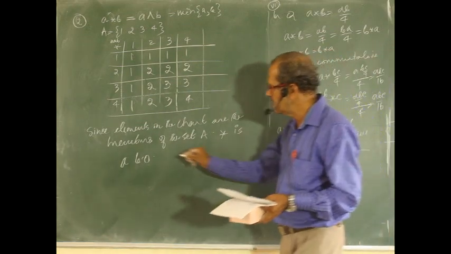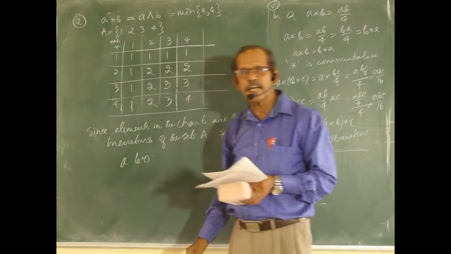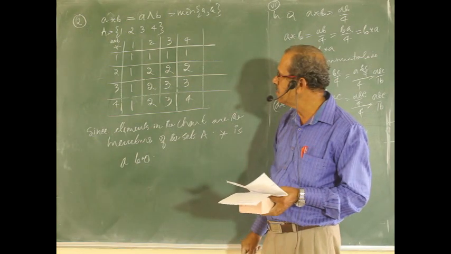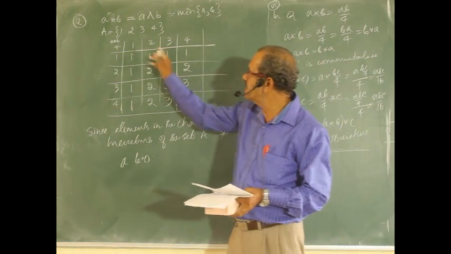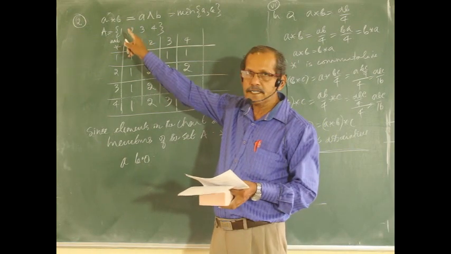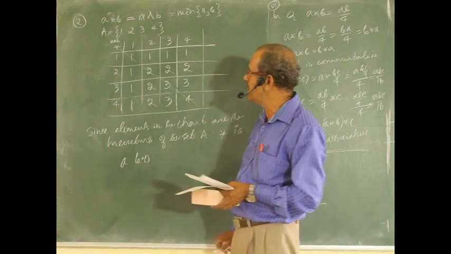Next, whether the binary operation star is commutative, A star B equal to B star A. It is difficult to verify for each and every element. Better method is just draw a diagonal here, the principal diagonal.